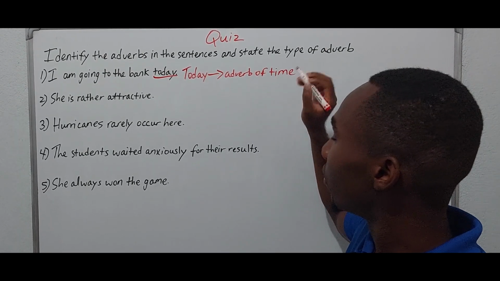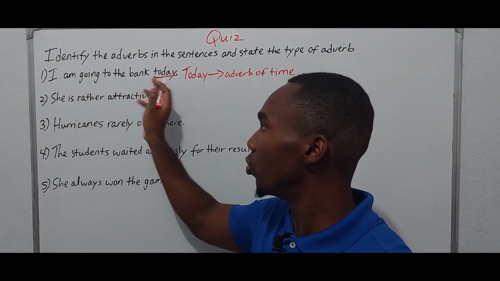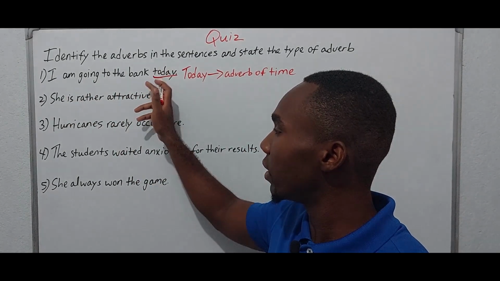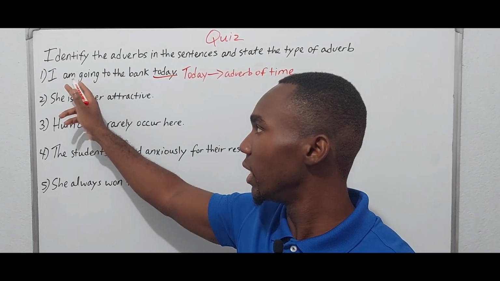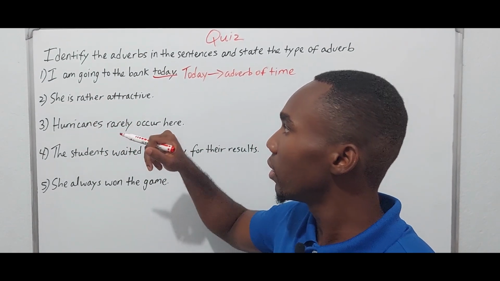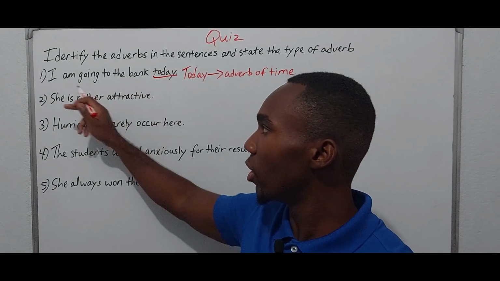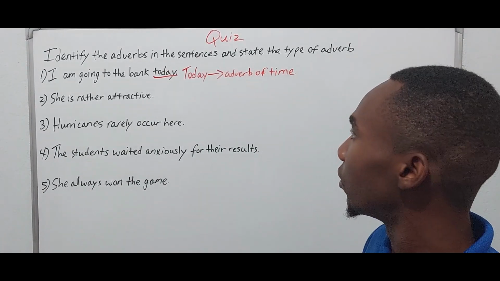So it responds to the question of when. So when am I going to the bank? Today. And today will be modifying going, right? So this is the present continuous. So you have 2 verbs, right? But today is modifying the action of going to the bank. Okay, so that's an adverb of time.